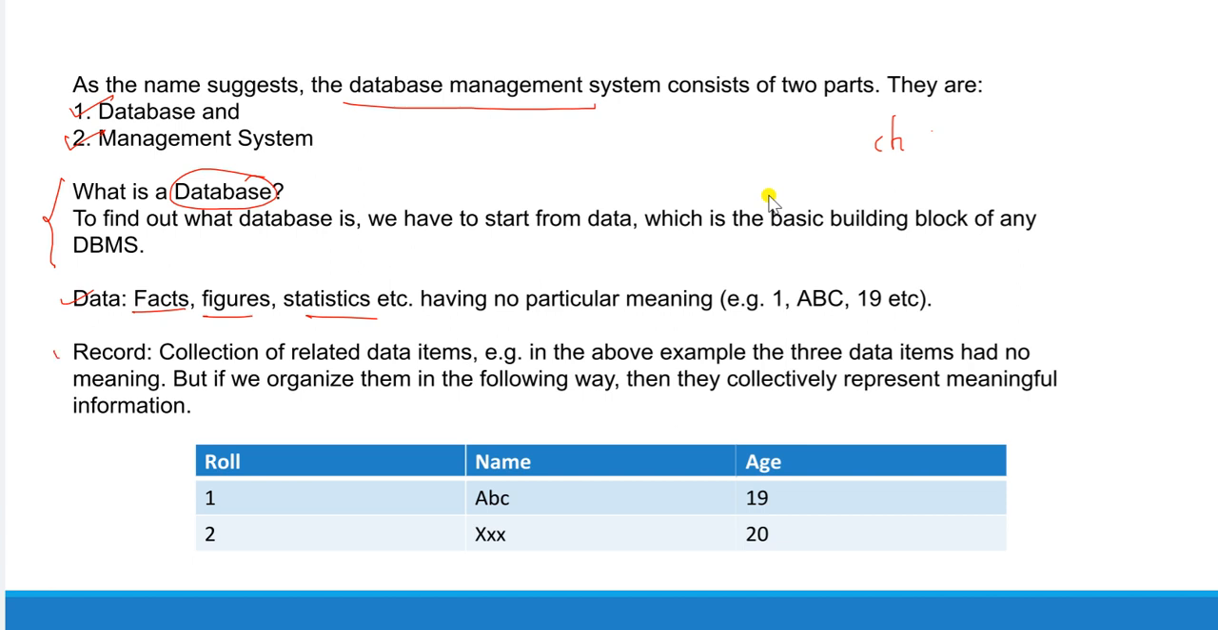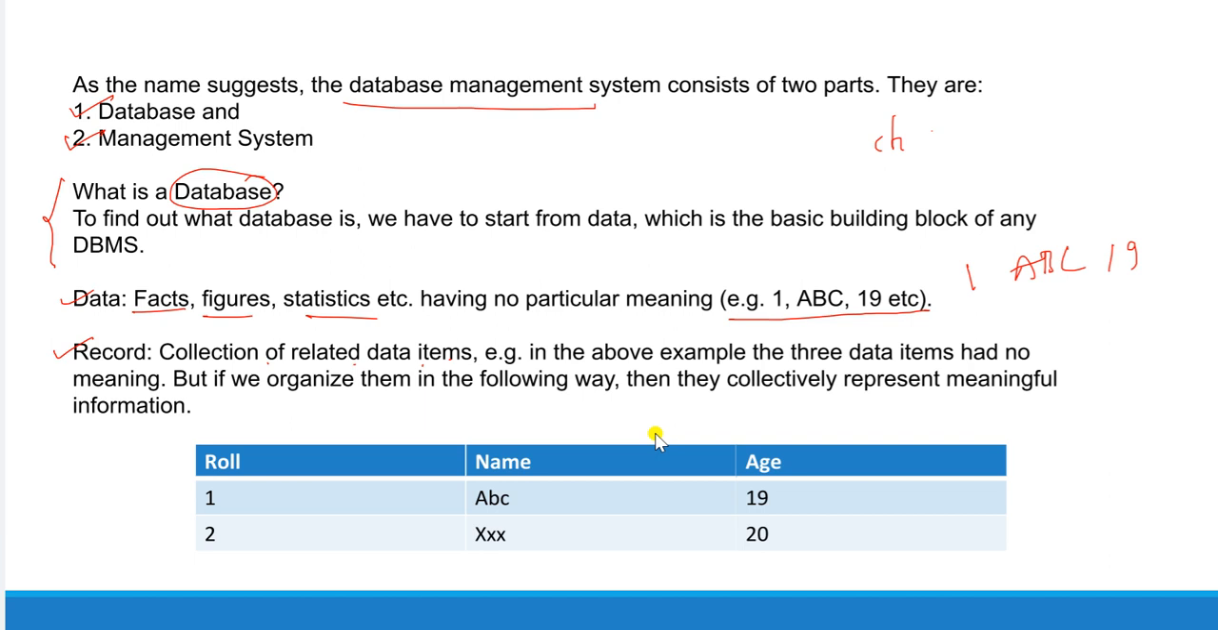And next, what do you mean by a record? A record is nothing but a collection of related data items. For example, in this example, we have 1, ABC, 19. Is this organized data? You don't know what 1 is, what ABC is, what 19 is here. You will get confused. So we can organize the data with the help of records. This is a collection of related data items and we organize them in the following way.